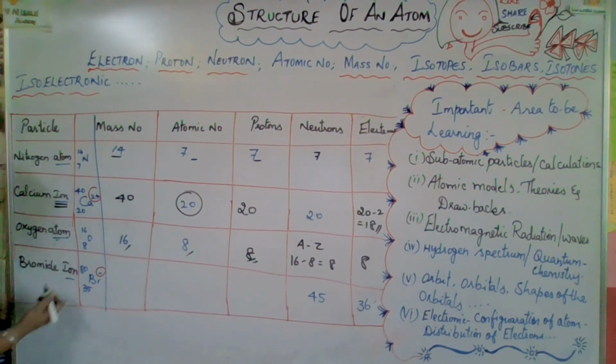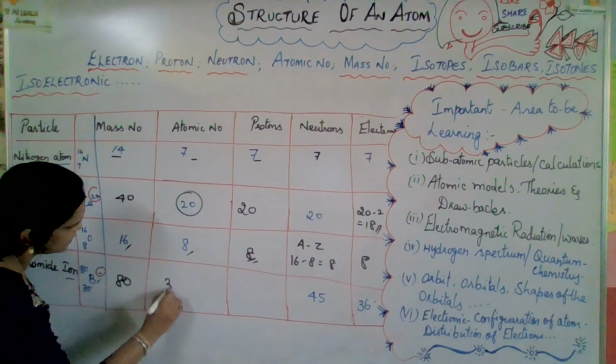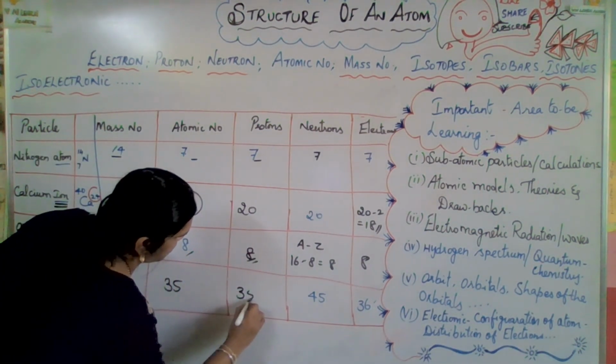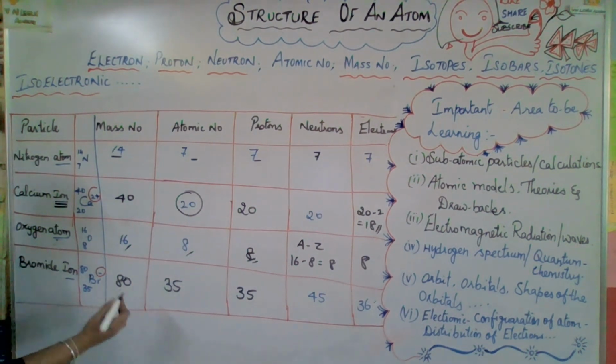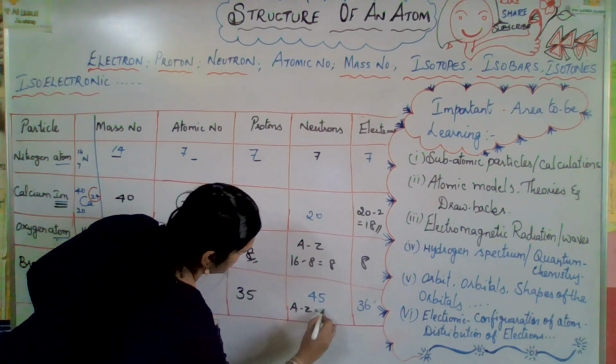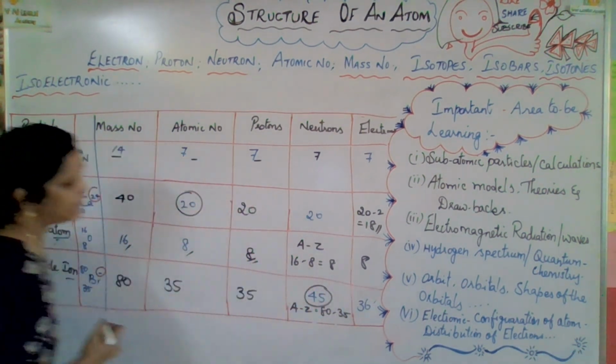Yes, let us find out. See here also, the mass number is 80 and atomic number 35, and the number of protons is 35 only. And the neutrons, number of neutrons is A minus Z, it is 80 minus 35, here 45, they have already given.